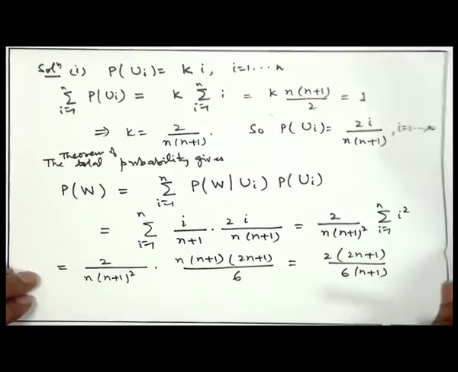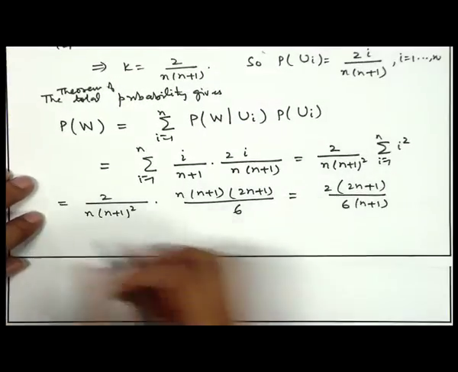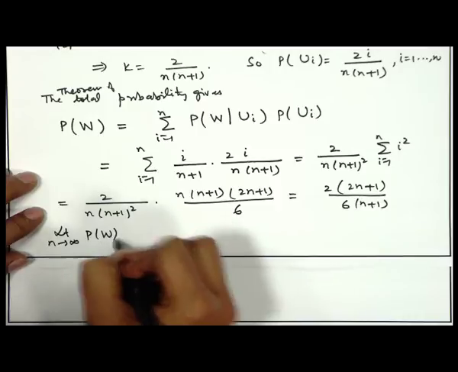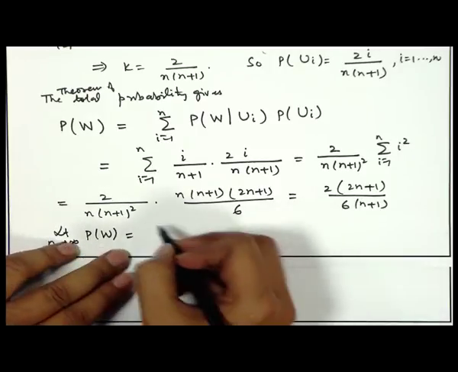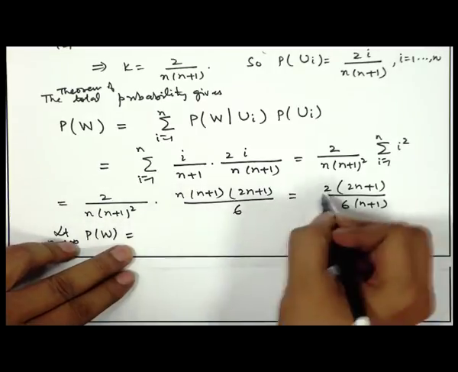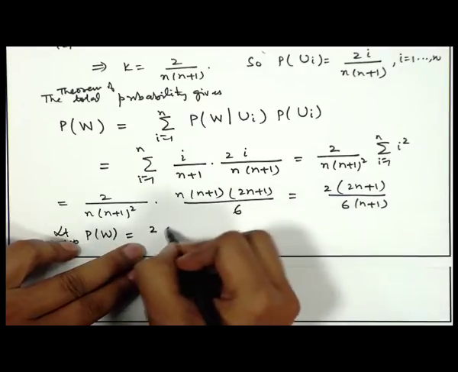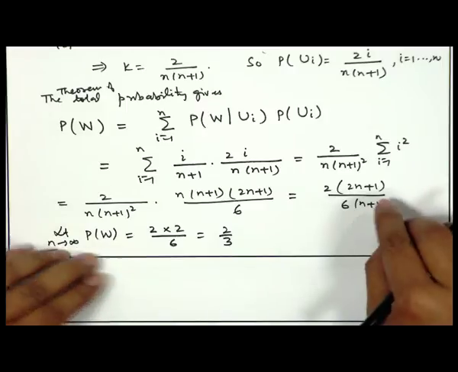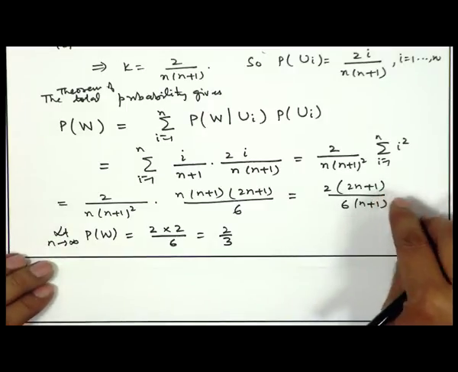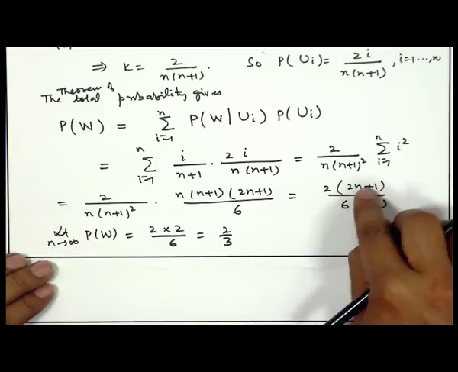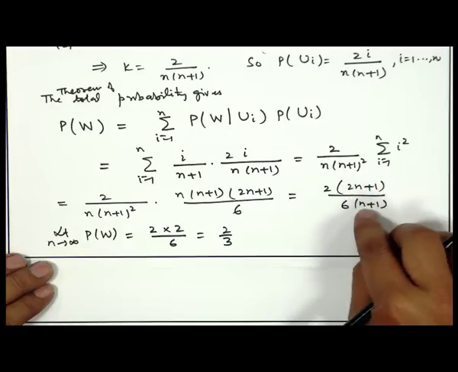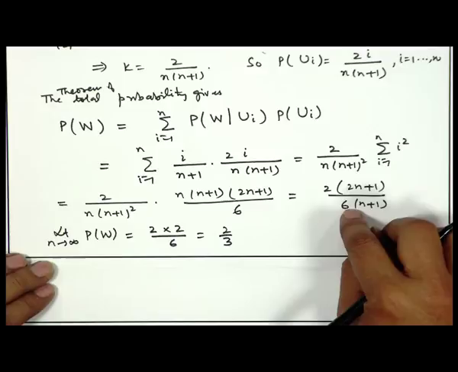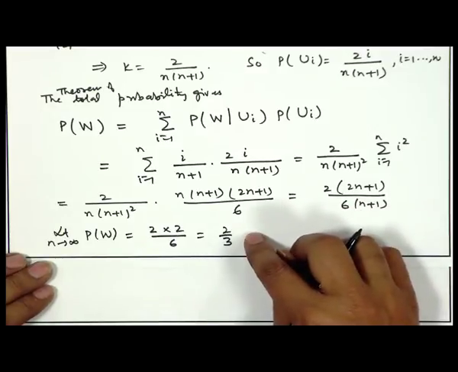So, we get this. So, if I take the limit of this as n tends to infinity, you will get simply 2 into 2 by 6, that is equal to 2 by 3. As n tends to infinity, 1 by n goes to 0. So, if you divide by n here, you get 2 plus 1 by n, and here you get 1 plus 1 by n. So, the limit is 2 into 2 by 6, that is 2 by 3.